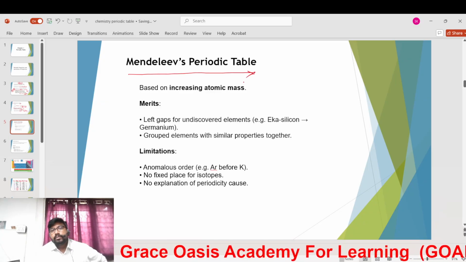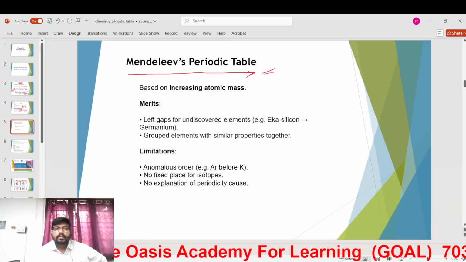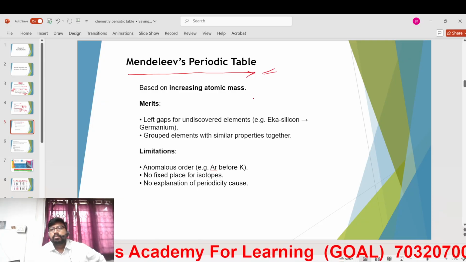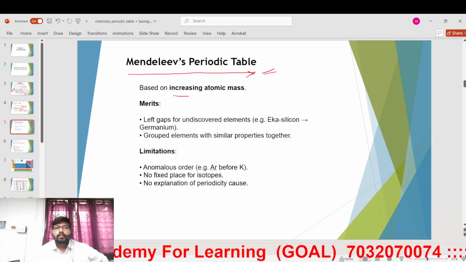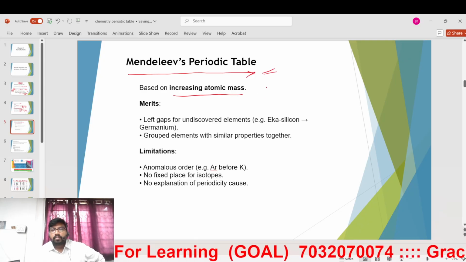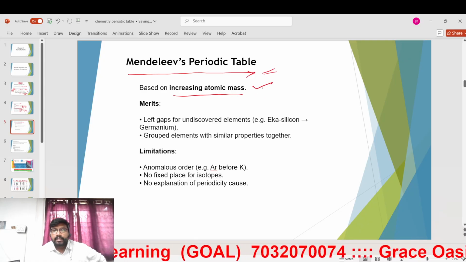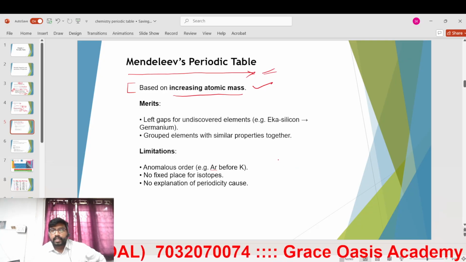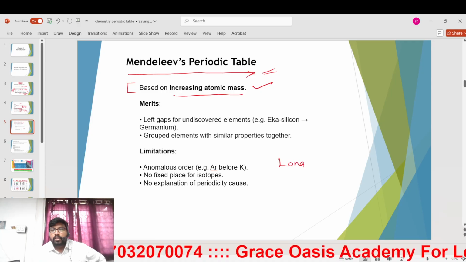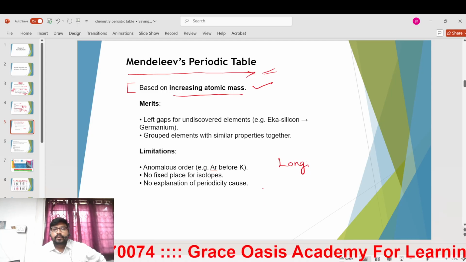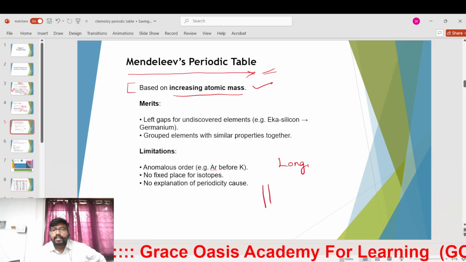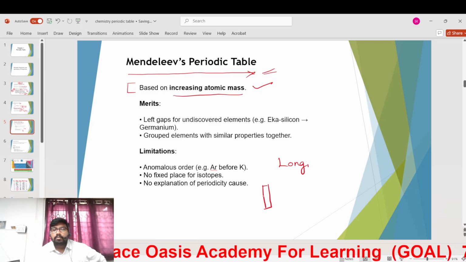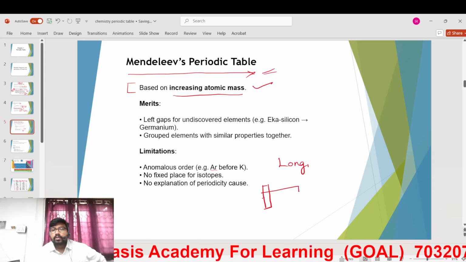Next, Mendeleev's periodic table. Mendeleev was successful up to a significant percentage. First of all, he made his long periodic table, with the help of vertical columns and horizontal rows.